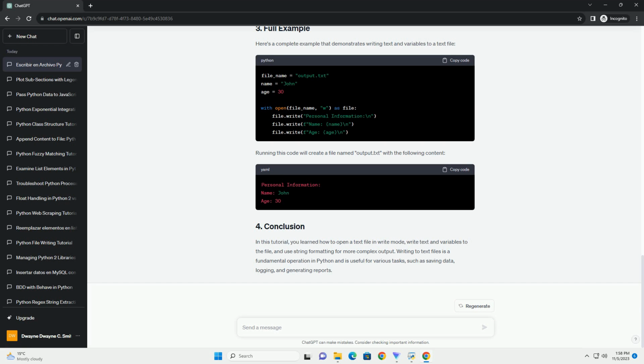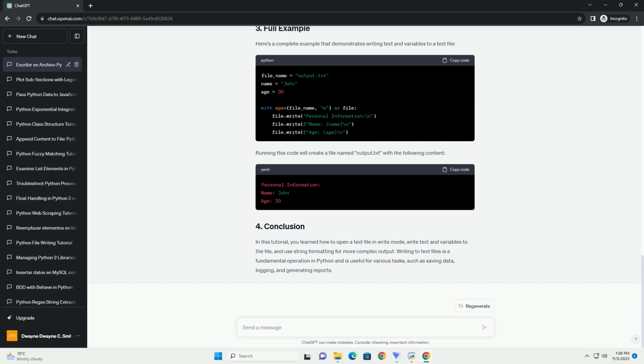If you want to add data to an existing file without overwriting its contents, you can use the A mode instead of the W mode when opening the file. Here's an example of how to append a variable to a text file. This will add the content of my underscore variable to the end of the existing file.